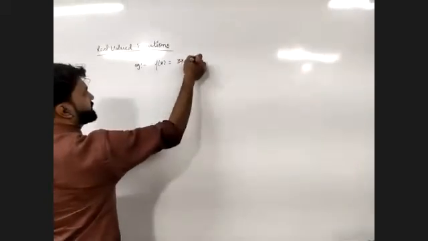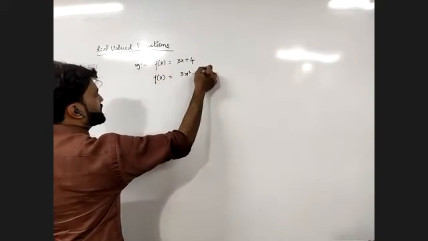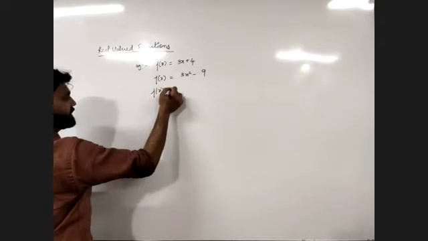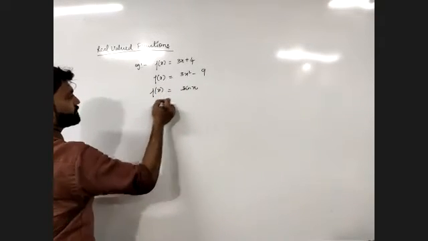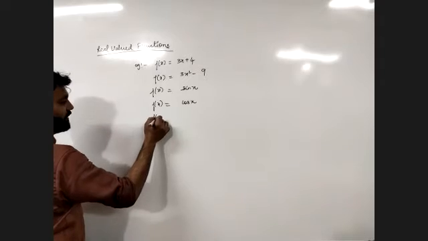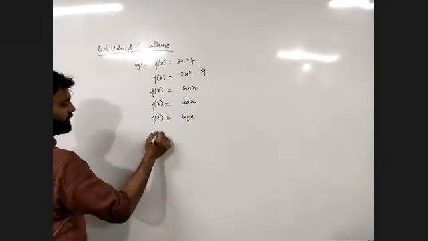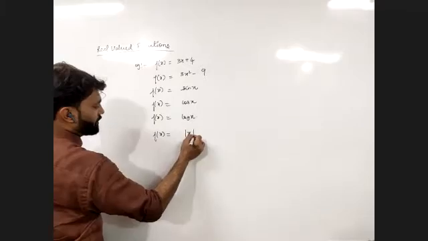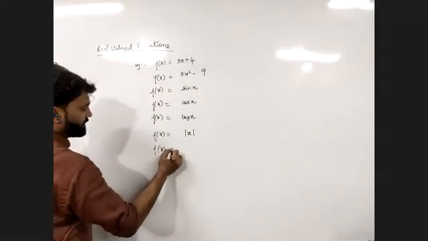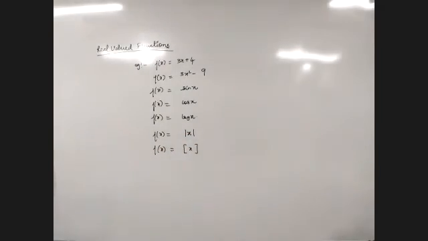For example, f(x) is equal to 3x plus 4. f(x) is equal to 3x square minus 9. f(x) is equal to sin x. f(x) is equal to say cos x. f(x) is equal to log x. Or f(x) is equal to mod of x. Or f(x) is equal to this function. There's a specific name, we will be discussing it. These types of functions we will be discussing now.